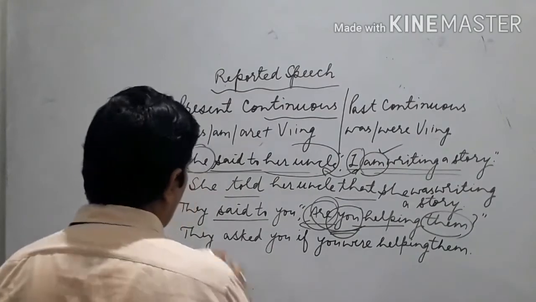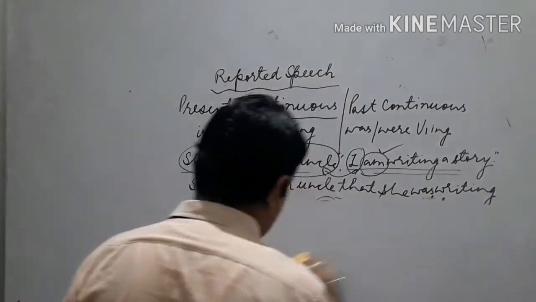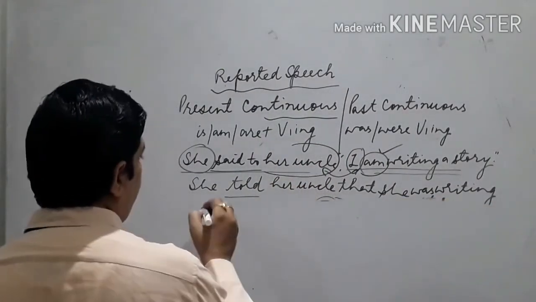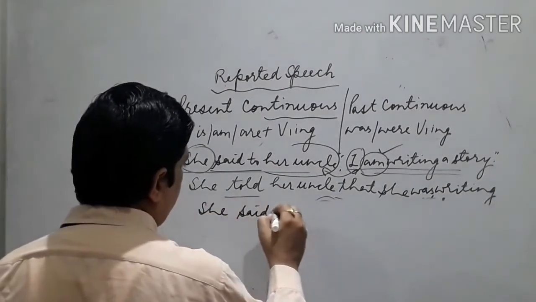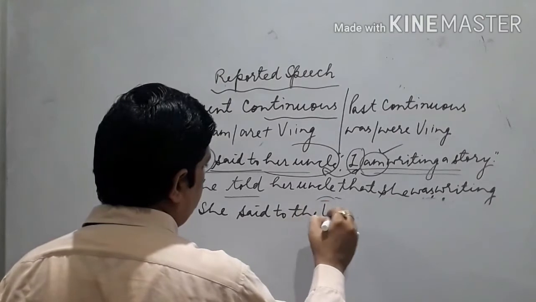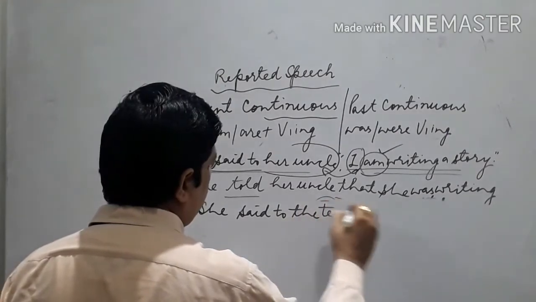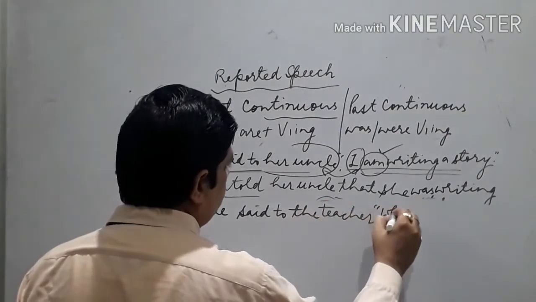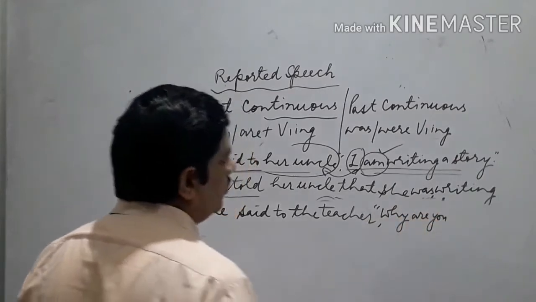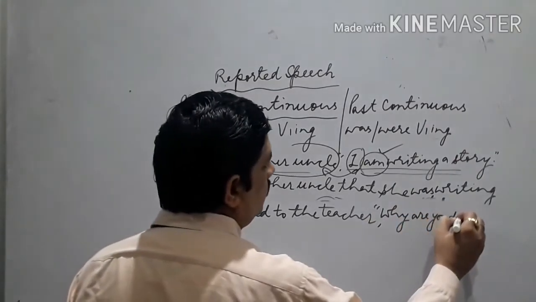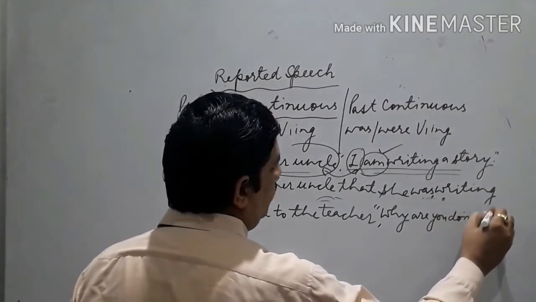Now we take one more interrogative sentence, with WH family. She said to the teacher, "Why are you doing it?"